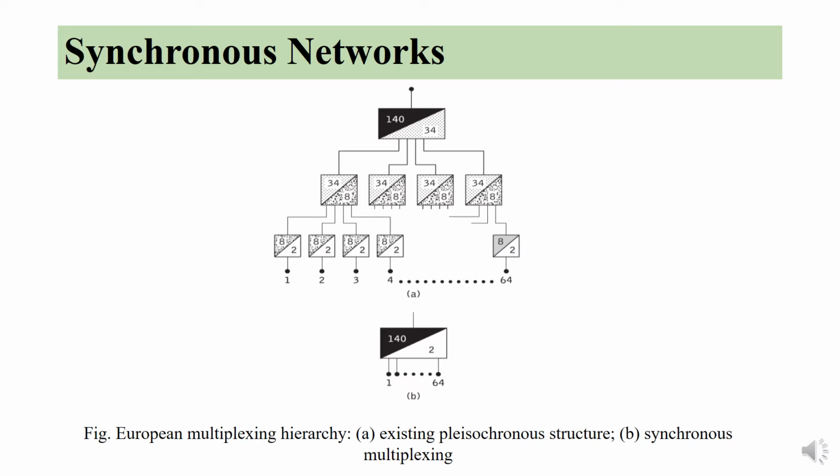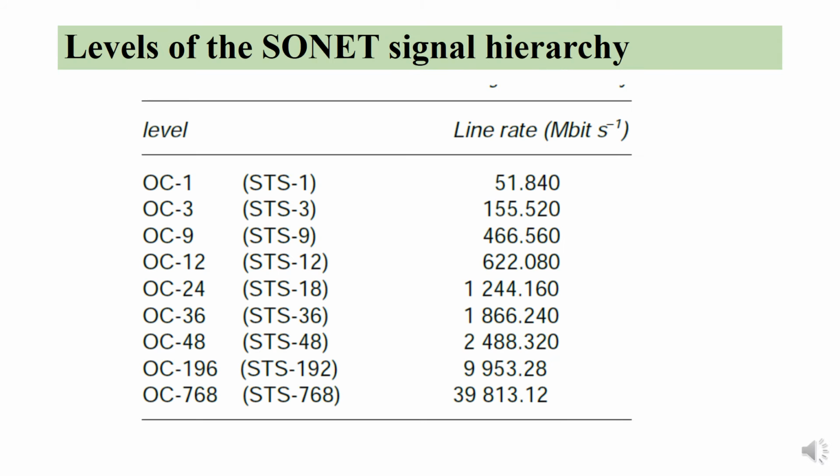This synchronous multiplexing optical network recommendation is referred to as SONET in North America and SDH in Europe. The table shows the SONET standard developed by ANSI digital hierarchy with a base rate of 51.840 megabits per second. OC1 represents the optical carrier level signal, hence it is also called the base rate signal.